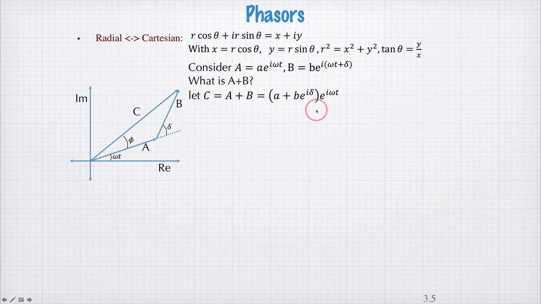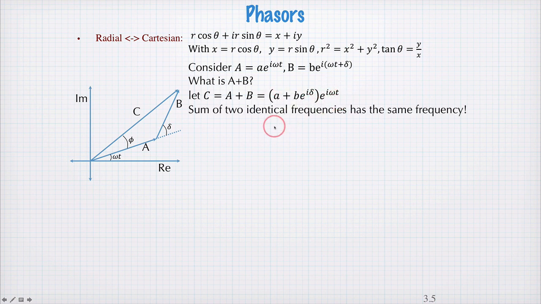So straight away what this tells us is, if we have two oscillating functions with the same frequency and we add them together, we get a new oscillating function with the same frequency. So adding two oscillations of the same frequency together gives us something else with that same frequency back again.